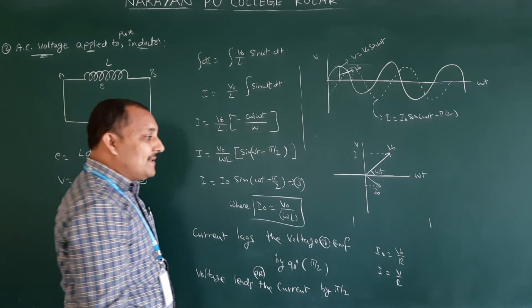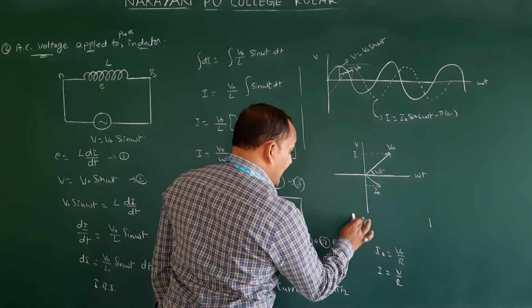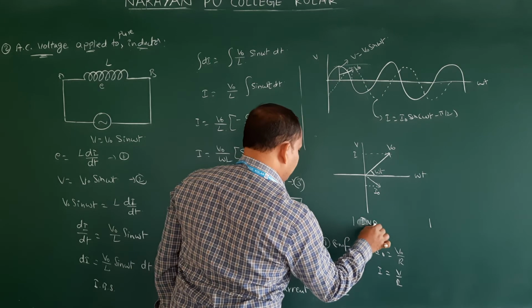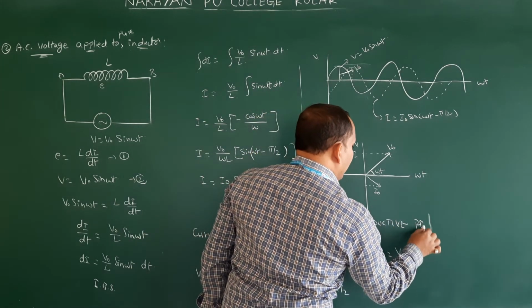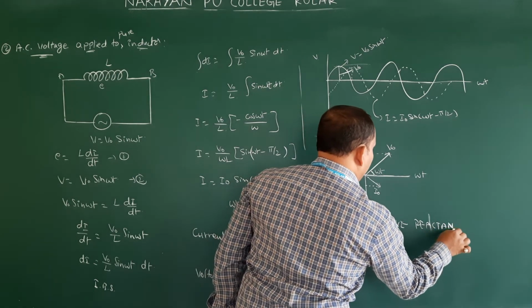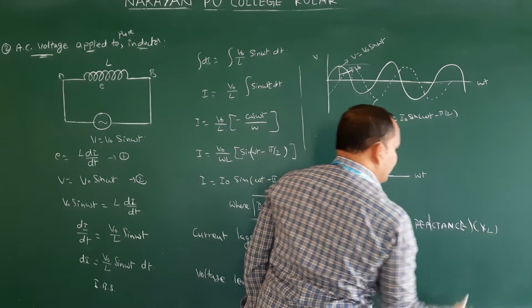The resistance applied by the inductor is called inductive reactance. We draw this symbol like this, XL.